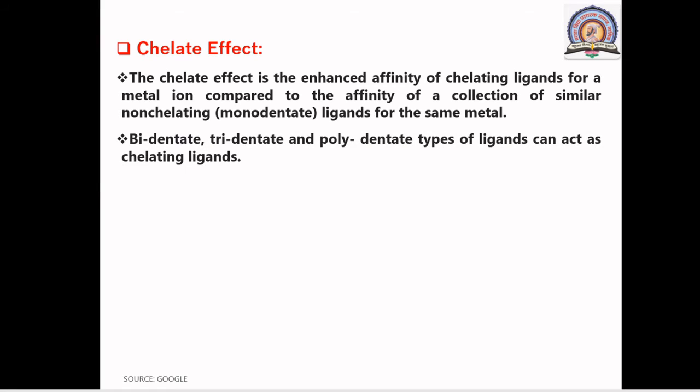Bidentate, tridentate and polydentate types of ligands can act as chelating ligands. Just as we have already discussed, monodentate ligands are simply non-chelating ligands, but bidentate, tridentate and polydentate ligands